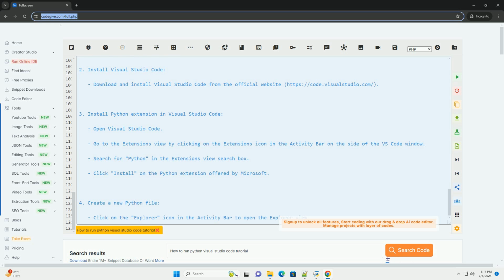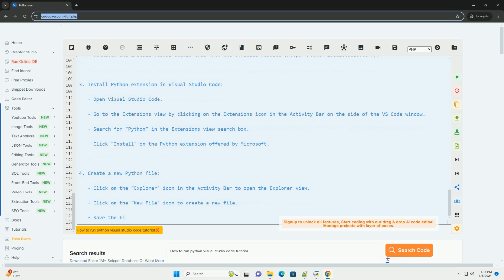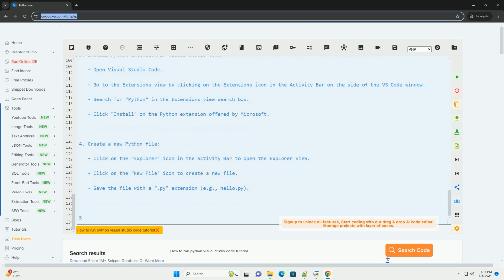Here is an example code snippet that you can run in Visual Studio Code. Save this code in a Python file, example square.py, and follow the steps mentioned above to run it in Visual Studio Code.